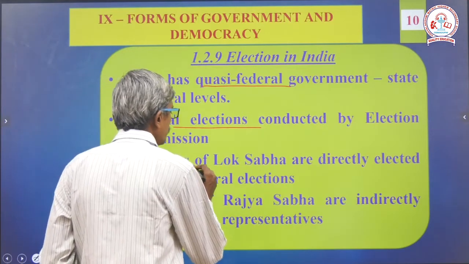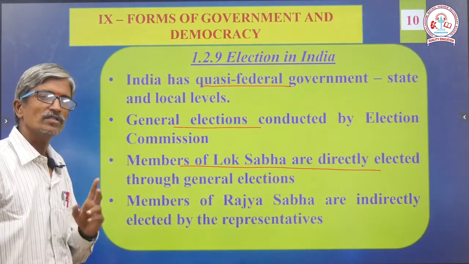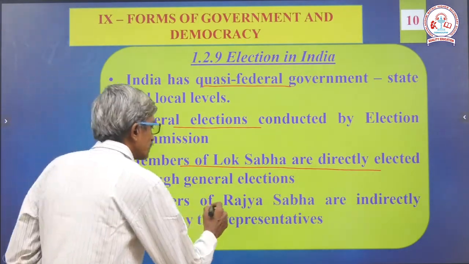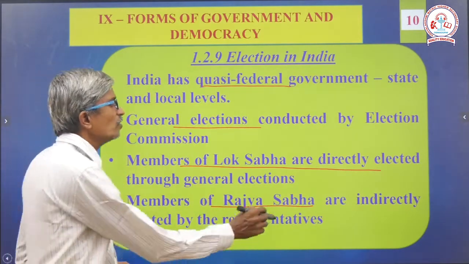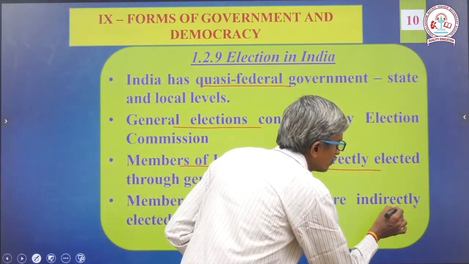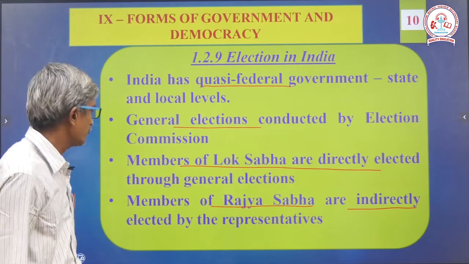Next, members of Lok Sabha are directly elected through general election. At the state level, that means the legislative assembly. Next, members of Rajya Sabha are elected indirectly. Then who is the voter here, sir? One doubt will exist. Who are the voters here? Our elected representatives are the voters here.